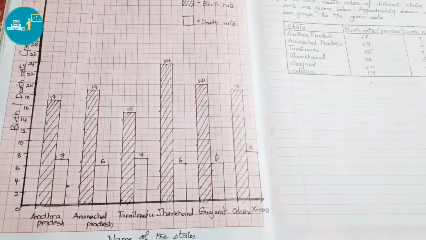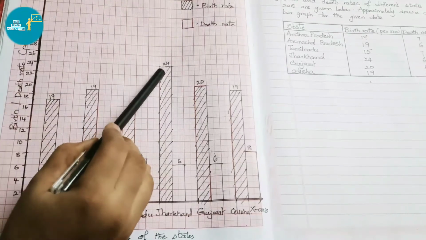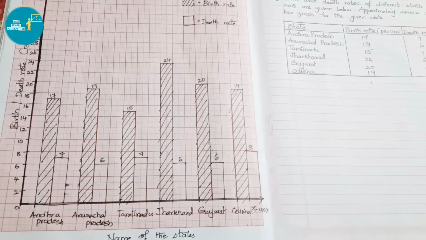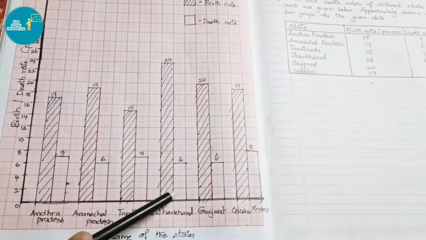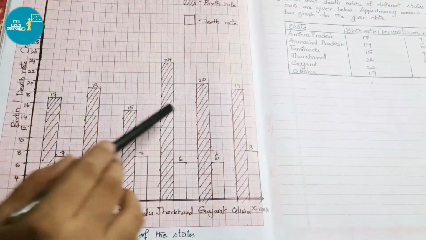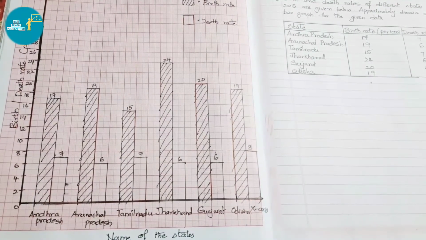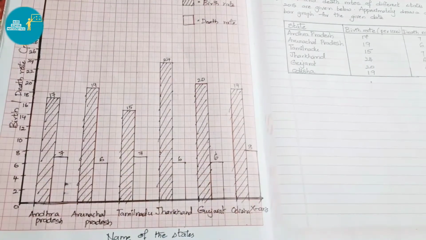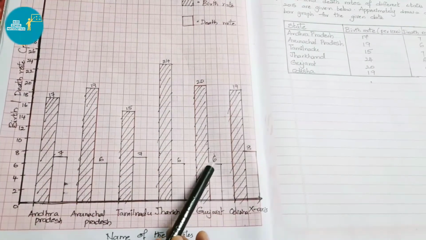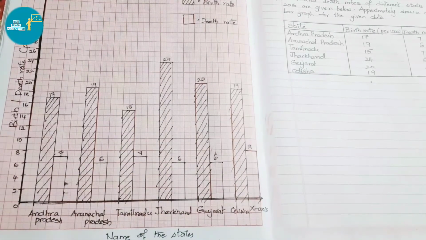Next one, Jharkhand birth rate is 24. Near 24 we marked here. Next death rate is 6. Near 6 we marked another one. So after that we have joined them, and birth rate we denoted with cross lines. Next one for Gujarat, birth rate is 20. Near 20 we have marked here, and death rate is 6. Near 6 here we have marked and joined them. For birth rate we marked with crossed line.